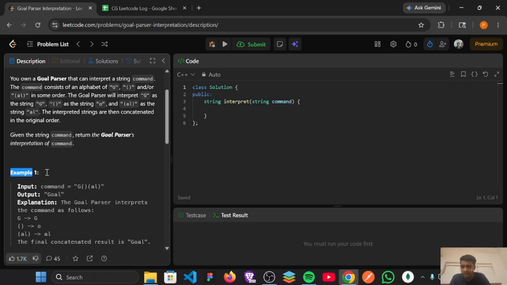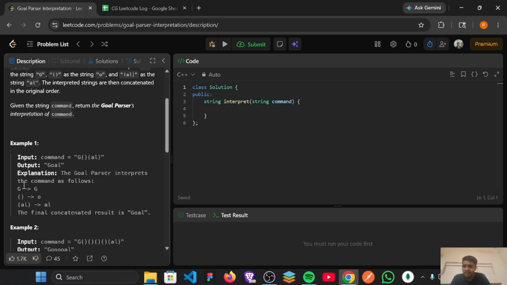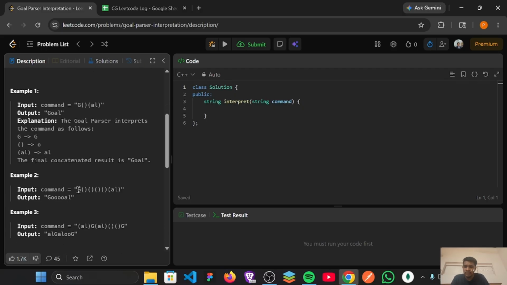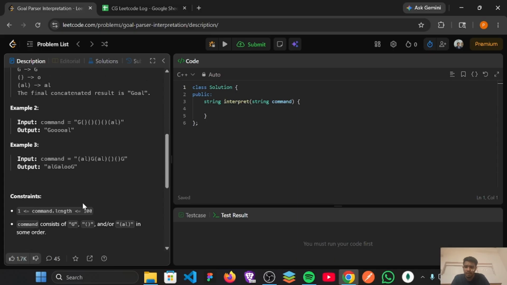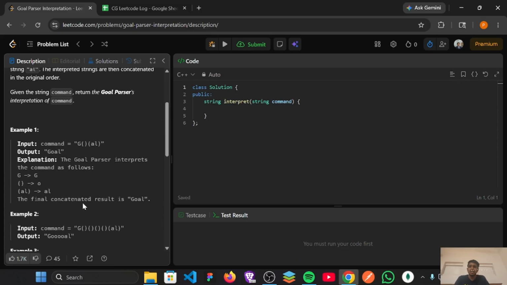Let's understand simply by an example. Here we are given command G, the brackets "()" and the brackets "(al)". So if we get G, we have to simply return G. In place of the brackets "()", we have to return "o", and in place of "(al)", we have to return "al". So the output will be "goal". As you can see, the goal parser interprets the commands as follows: G to capital G, "()" to "o", and "(al)" to "al". As you can see in example 2, the command has G, four "()" brackets and "(al)", so the output will be G, four times o, and al. Same in example 3 also. So this is the question.